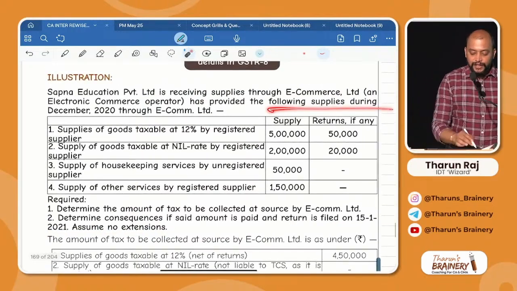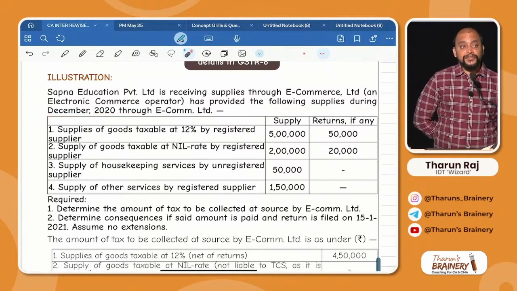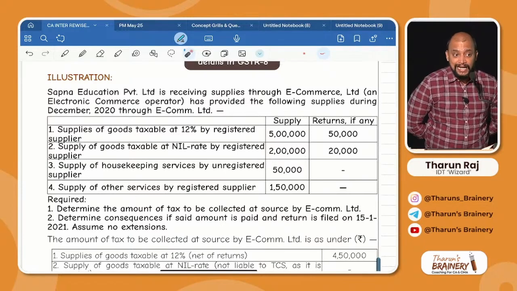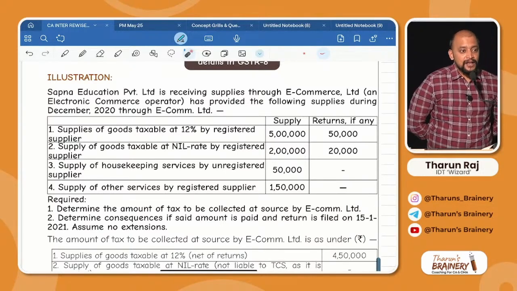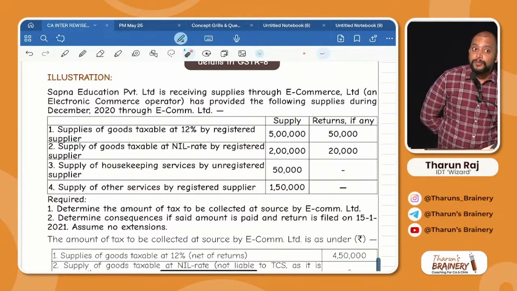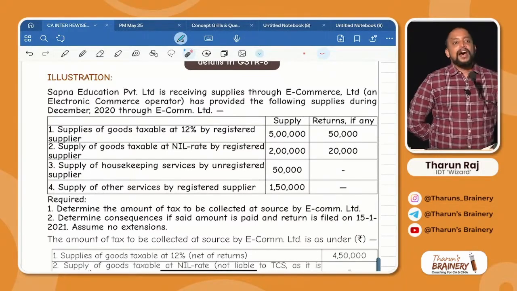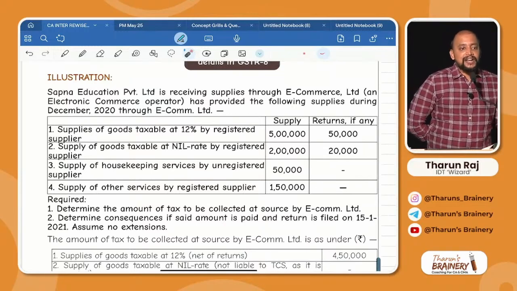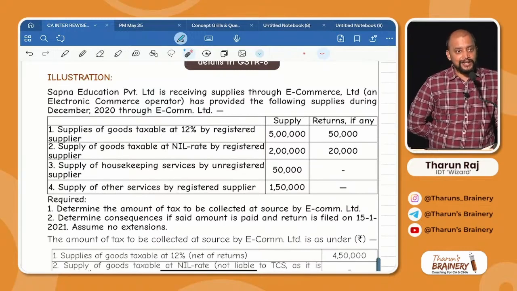This transaction is for which month? December month. What is the due date? 10th of January. But when are they paying? 15th of January. How many days delay? 5 days delay. For that 5 days, first they need to pay late fee. How much is the late fee? 25 rupees per day, 100 rupees per day? 100 rupees because it is TCS. 100 rupees into 5, that is 500 under CGST and 500 under SGST. What is the maximum late fee? 5,000. But they need to pay only 500 and 500.